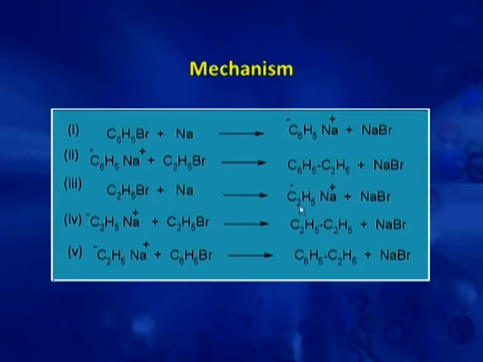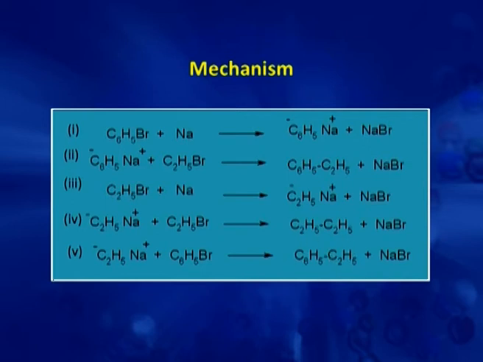So, there is a formation of an anion of ethyl bromide. So, here we get the sodium and negative charge on the ethyl group. Now, this sodium salt then reacts with a second molecule of ethyl bromide to give butane, or it can react with bromobenzene to give the desired product.